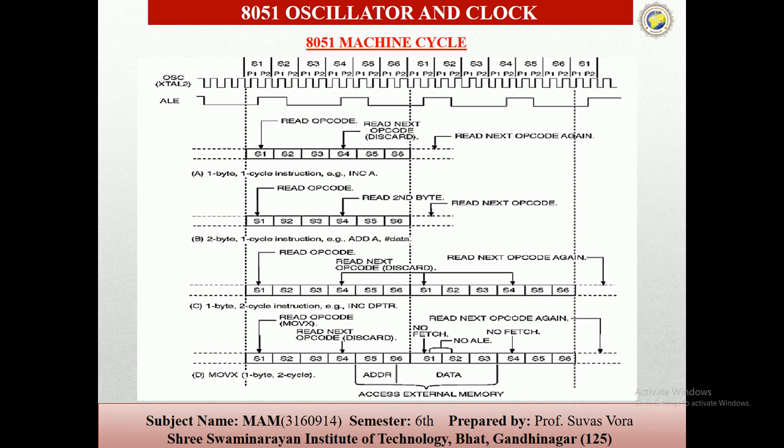No program fetch is generated during the second cycle of the MOVX instruction. This is the only time program fetches are skipped, and the fetch and execute sequence of the MOVX instruction is as you can see here. So first, the 1 byte 1 cycle instruction, for example increment A. If we only have to increment the value in a register, then these will be executed.